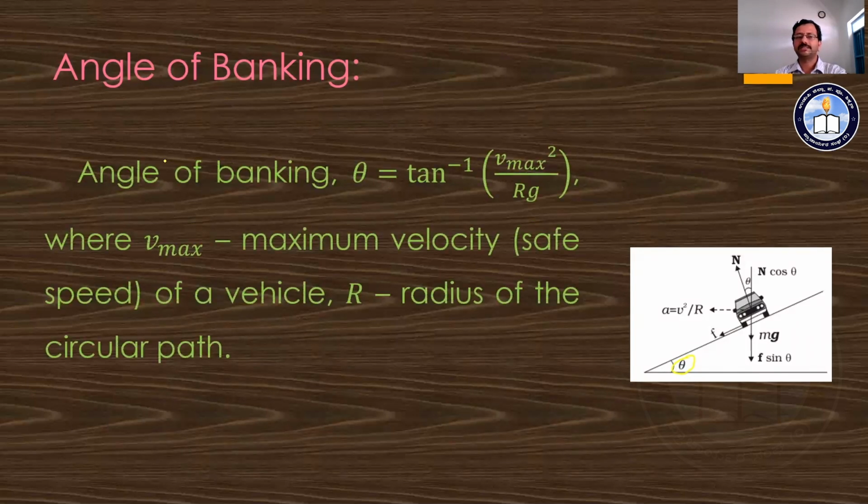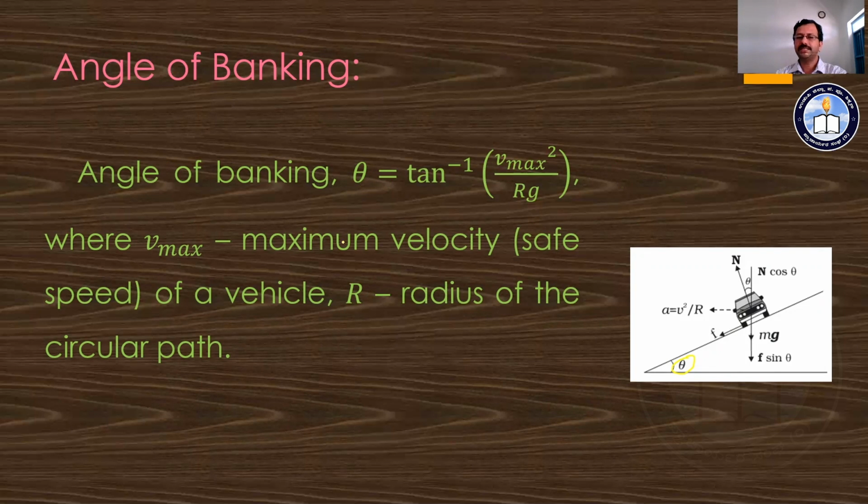The equation is theta equals tan inverse of Vmax square divided by Rg.